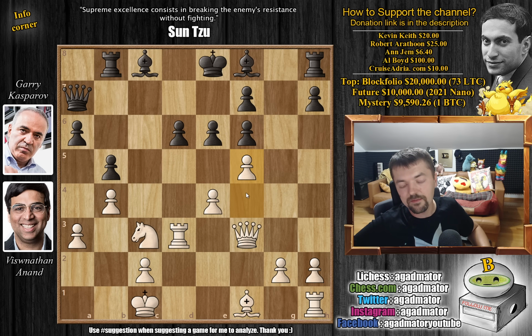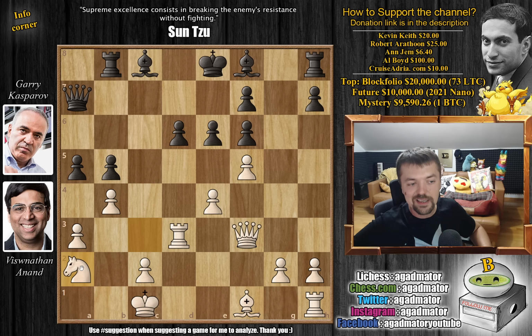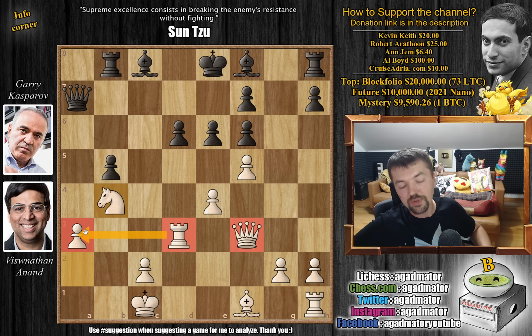And Anand plays f5. And here I think Kasparov already had some bad feelings, because much like in game 1, things didn't go really well for him. Now he doesn't bother with the h5 move like he did in round 1, which is a very useful move in such lines, but he goes straight for the attack. He plays a5, and now Anand, again, not rushing with anything, there's no reason to push for the immediate attack, goes knight to a2, which is very nice, because now if Kasparov tries to open up the position here, you're just going to recapture with the knight, and the queen and rook both now help out with the defense of the third rank, so you're not breaking through here anytime soon.